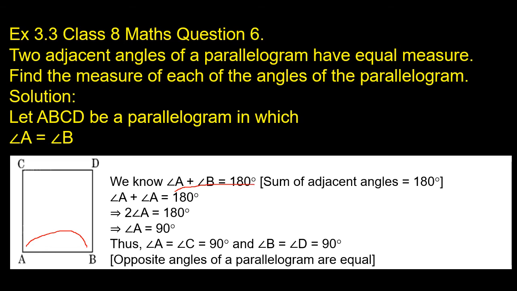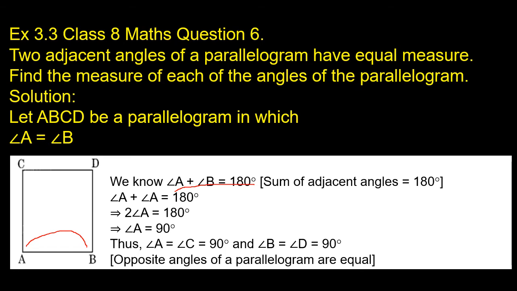Then children, write down angle A as it is, plus, and instead of angle B, let us take angle A itself. Children, did you understand why I replaced angle B with angle A? Yes, that's right. Children, here the adjacent angles are equal.